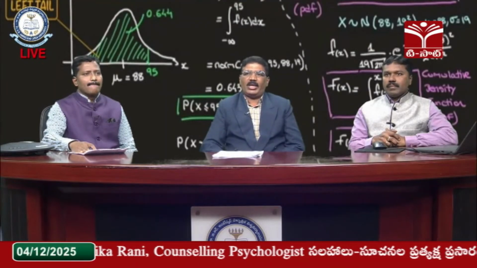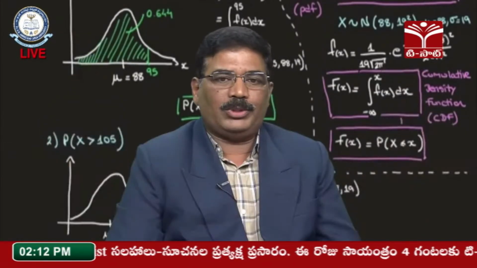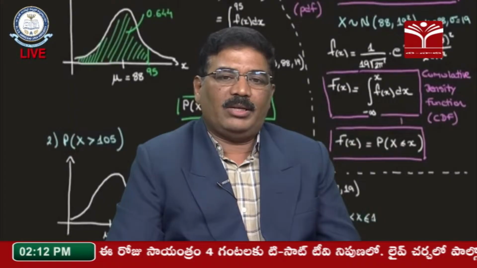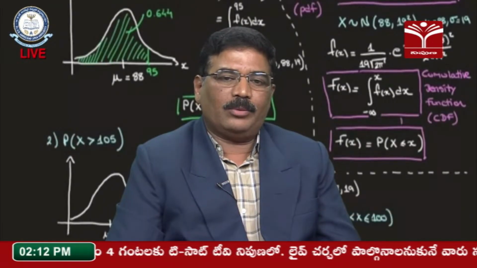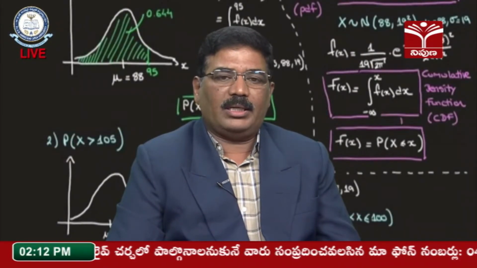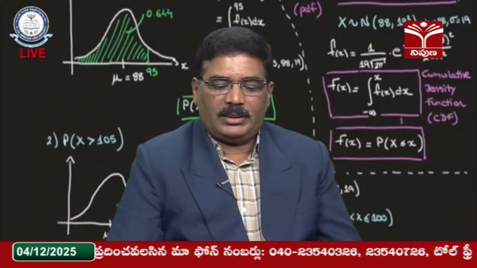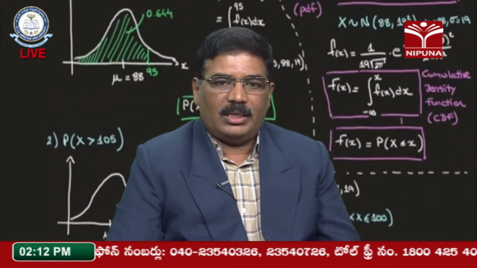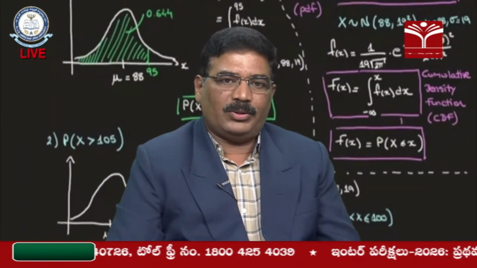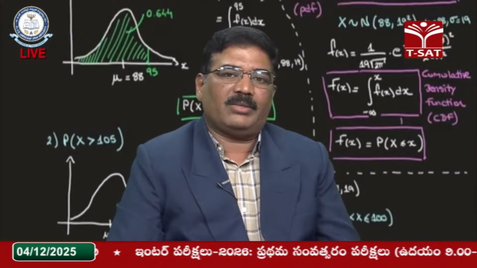Similar to how we calculated the moment generating function, we can calculate the characteristic function of the normal distribution using the principle expectation of e to the power of itx, which is the integration from minus infinity to infinity of e to the power of itx f of x dx, where f of x is the normal distribution. Based on that, we get the characteristic function as e to the power of i mu t minus 1 by 2 sigma square t square. In a similar way to how we calculate the moments using the moment generating function, we can calculate the moments from the characteristic function also.